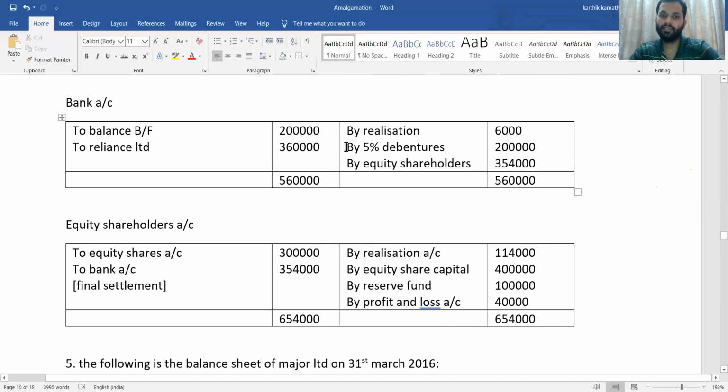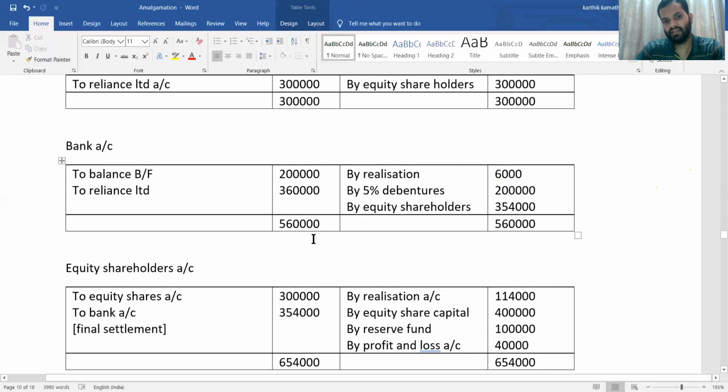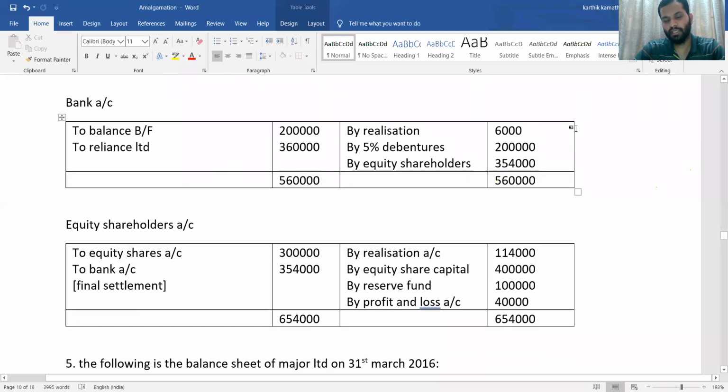So you need to write this 5% debenture here. That means it is paid off by the transferor company, 5% debenture 2 lakh from the liability side of balance sheet. Then by equity shareholder. By equity shareholder, yes, balancing figure. Balancing figure will be 3,54,000 by equity shareholder, because debit side is more than the credit side.